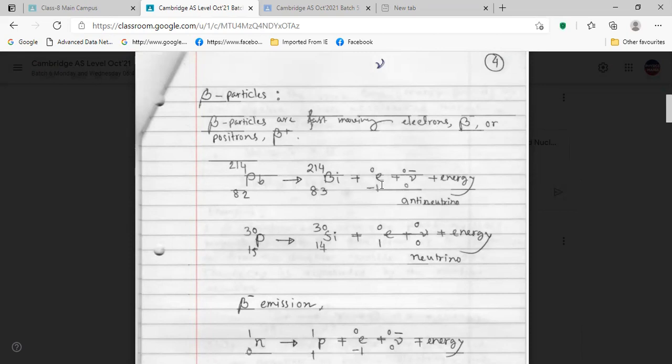That is a new particle, and this symbol is a Greek letter looking like V. Here we have no mass number, no atomic number. And this one is anti-neutrino, so there is a bar over it. For anti-neutrino, a bar is showing this is an antiparticle, antimatter.